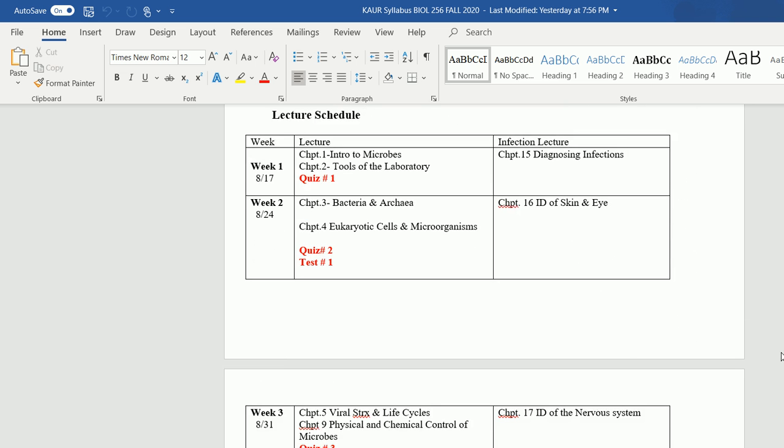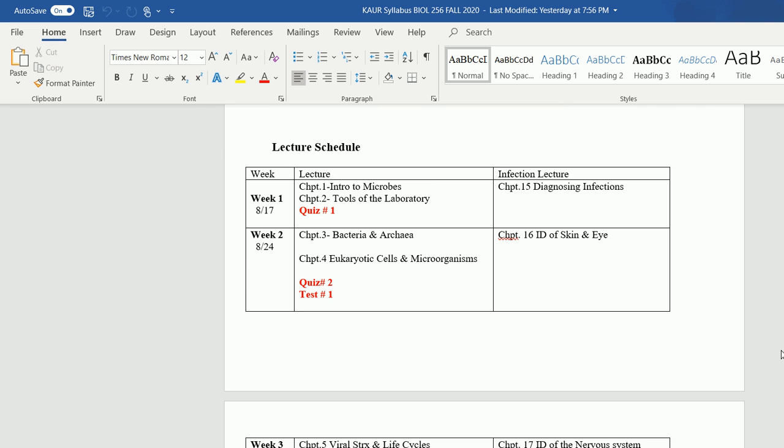So this is the course schedule. Every week we are going to do some chapters from general microbiology, and we will also be doing one chapter from infection. On the left side are the chapters from general microbiology, and on the right side are the infectious chapters.